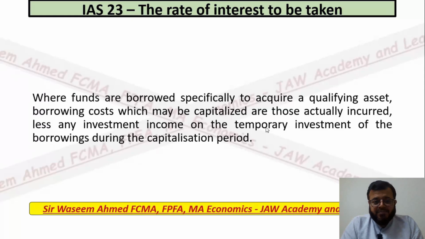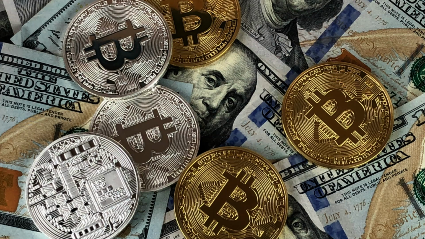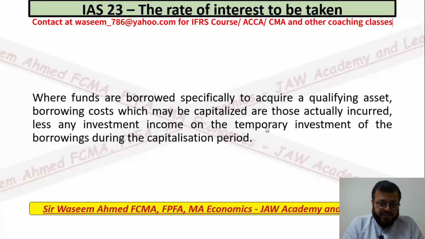Suppose you have taken a loan of 2 million from a bank, and you have not started preparing that asset because of some reasons, and the three conditions from the earlier slide are not met. An ideal treasury department will not keep these funds in the current account. They will put them in savings accounts and get some interest income, investment income.